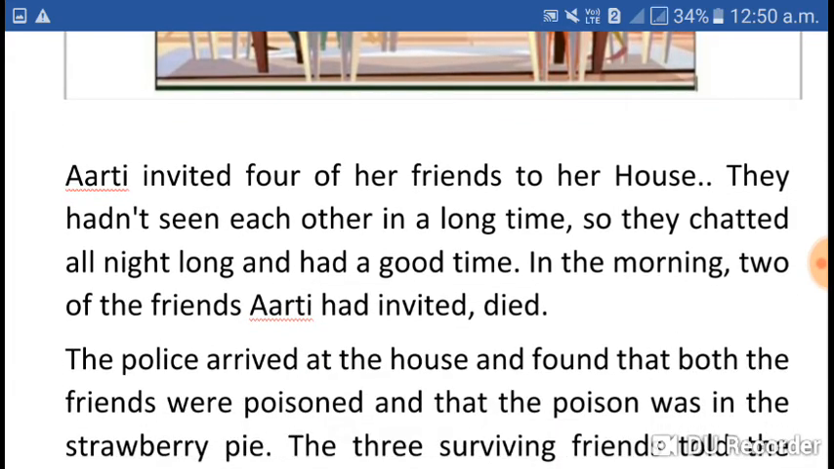They had not seen each other in a long time. So they chatted all night long and had a good time. But unfortunately, in the morning, what happened? Two of the friends Aarti had invited died.